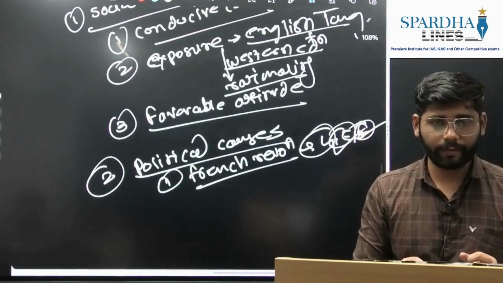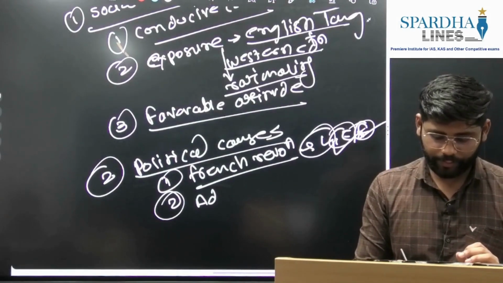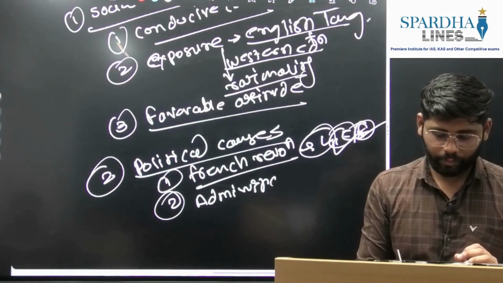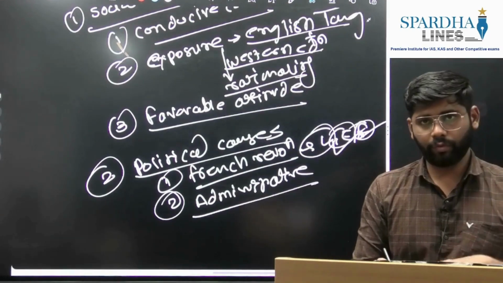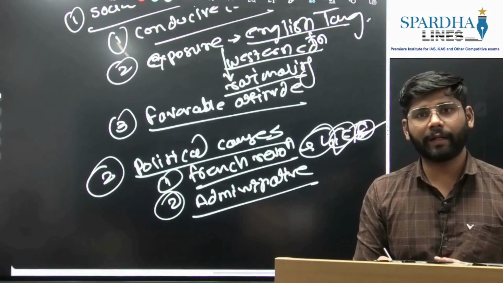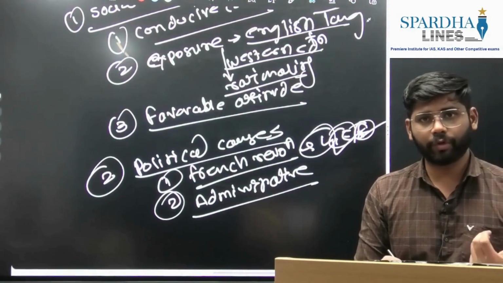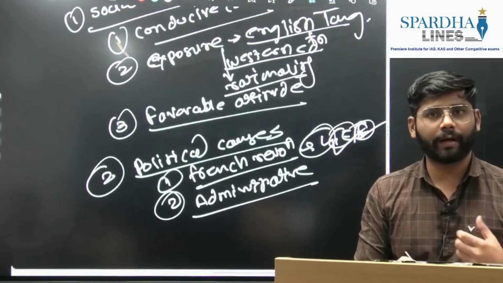So this was one cause. Again, you can write about the administrators, the Orientalist supporters who actively supported this intelligentsia. In fact, they backed this intelligentsia to bring the reform movement. So these were the social, religious and political causes. We can write it here.